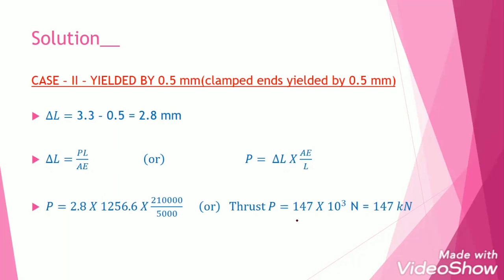That means when the ends are not yielded, when the clamped ends are very tight, the force they are able to apply on the material is more, which was 174 kilonewton. But when the clamped ends are yielded, they are surrendered, that means they are weak now. Because of that, the molecules, which want to go out because of the rise in temperature, are able to push the fixed ends by 0.5 millimeter. And because of that, the force now acting on the body is less, equal to only 147 kilonewton.